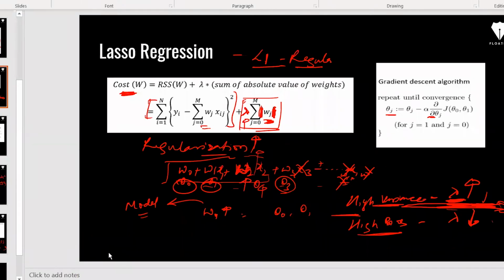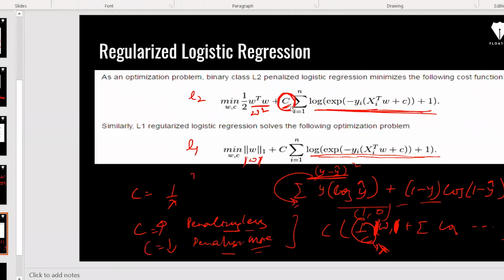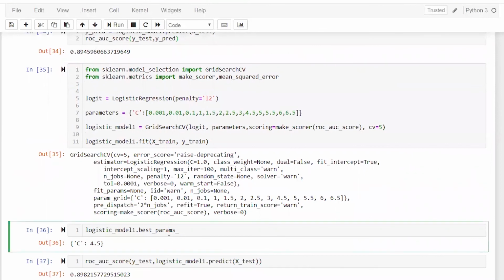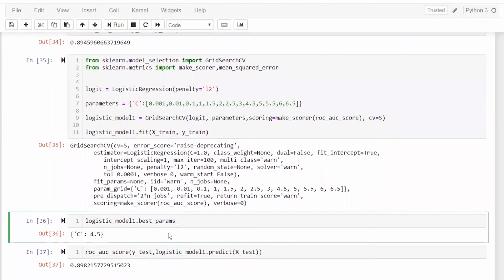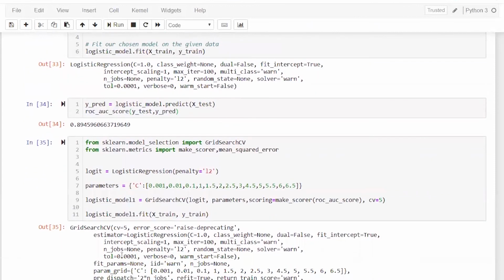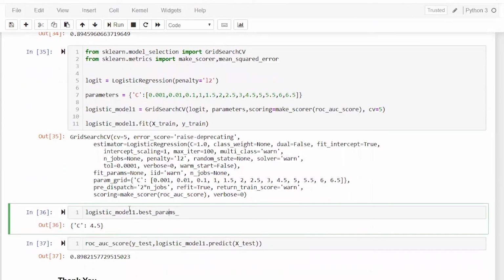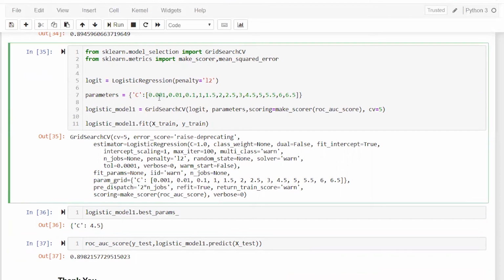If you remember, in logistic regression, if I go here, this value is coming out to be 4.5. All right. So this actually means that the more your C value is, the less you have to penalize. In this data set, even if you don't use regularization, it might be fine, because this value is high, which means regularization is happening less, penalizing is happening a little bit less, right? And if it goes down to 0.001, it will be 1 by lambda. It means you have to penalize it 100,000 times. That is the idea of this, right?